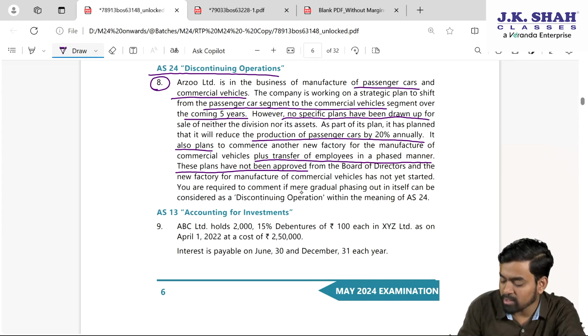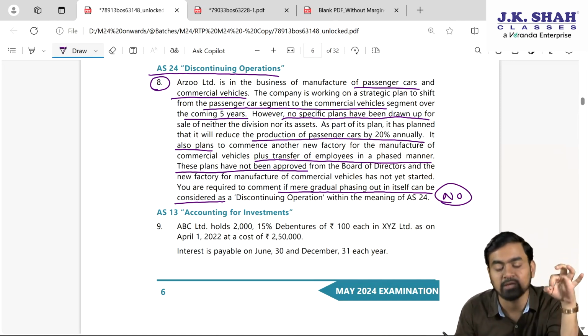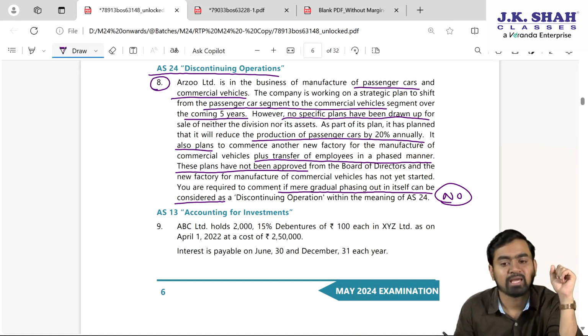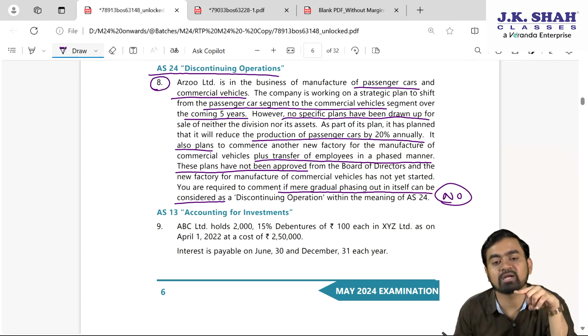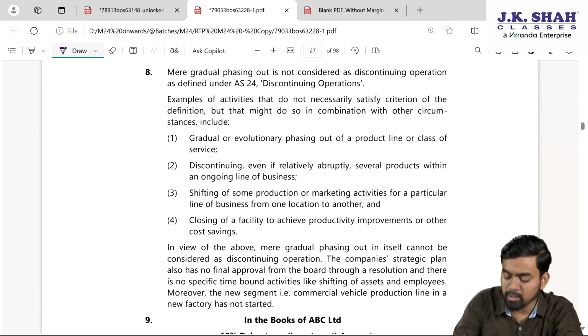You are required to comment if mere gradual phasing out in itself can be considered as a discontinuing operation within the meaning of AS 24. No. Can I say mere gradual phasing out in itself is not considered as a discontinuing operation? It's clearly written in AS 24, my dear students. Please see here the answer: mere gradual phasing out is not considered as a discontinuing operation as defined under AS 24.